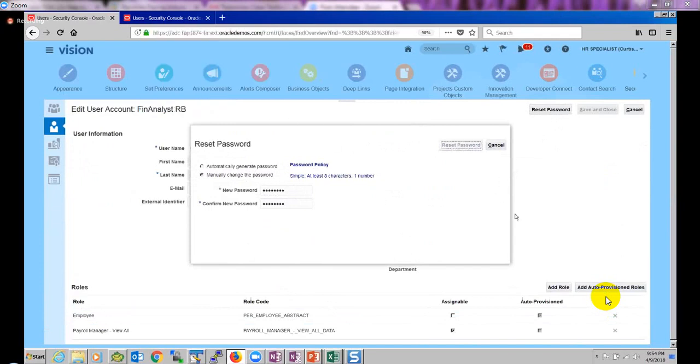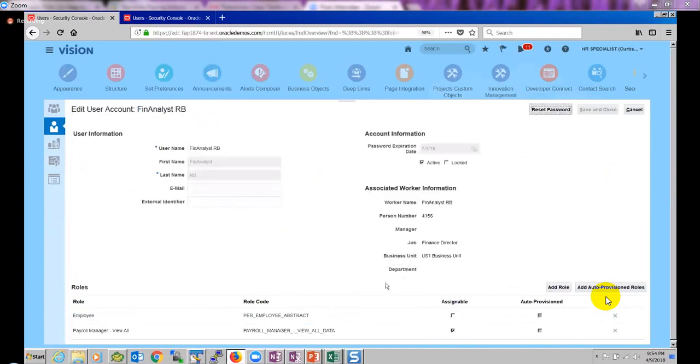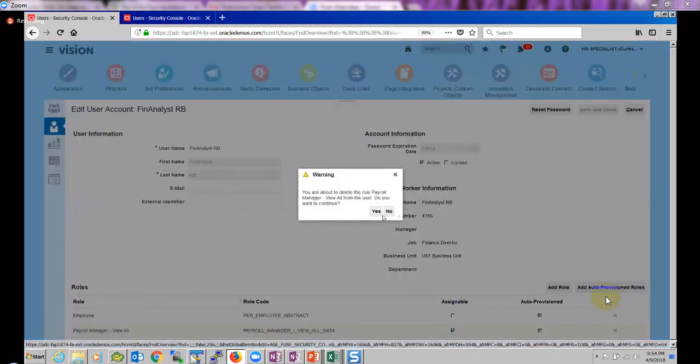Another thing, to see what screens that person has if only the employee role is assigned, I'm going to take out this payroll manager role, because I wanted to log in as an employee and see what the employee role inherits.